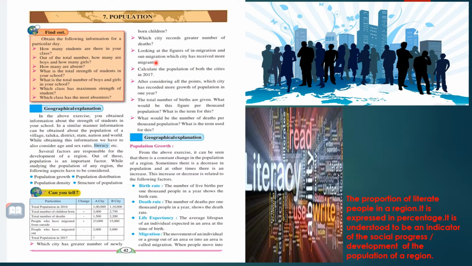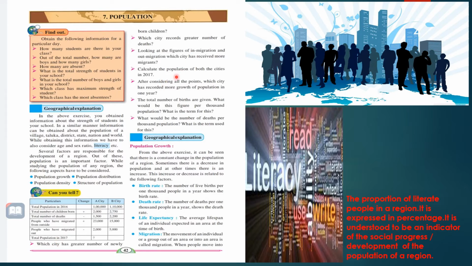Next, looking at the figure of in-migration and out-migration, which city has received more migrants? A city. Next question: calculate the population of both the cities in 2017.